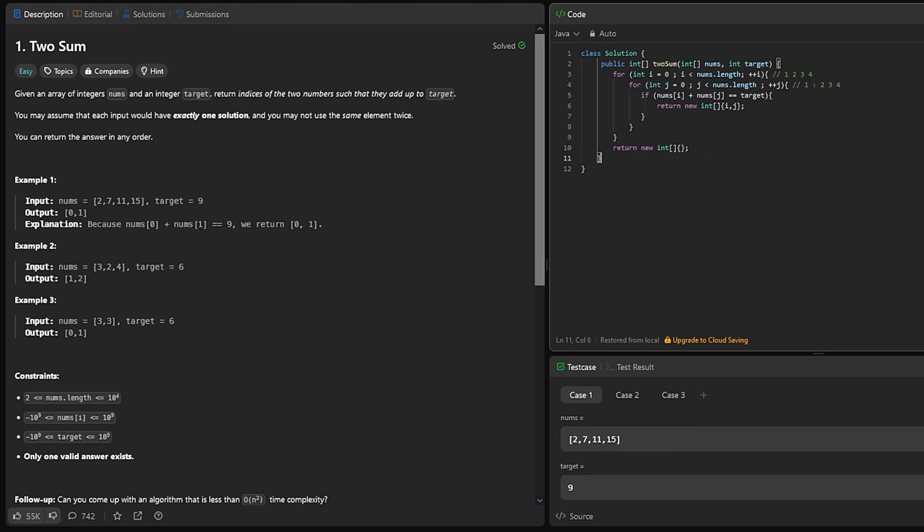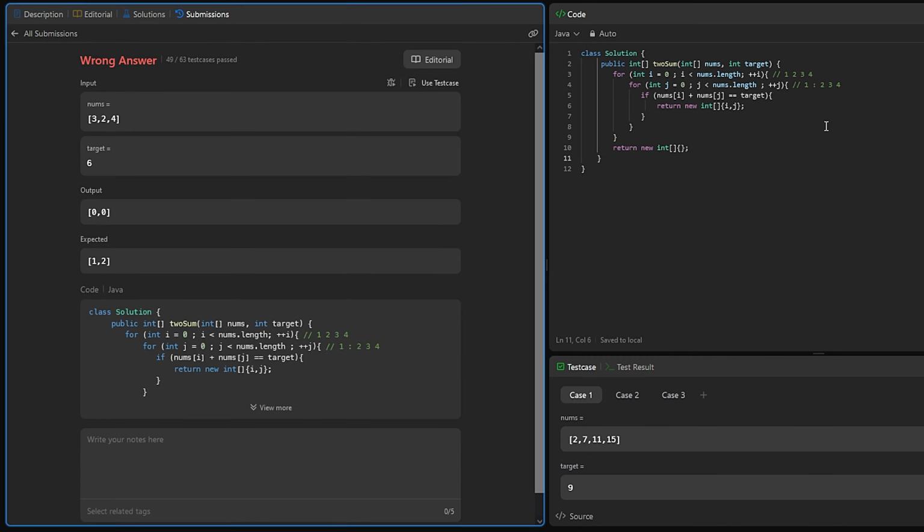Cool. Now we're in LeetCode. This should run. Let's do it. This should give us a solution. And wrong answer, where 0 expected 1, 1. Why is this? Oh wait, yep, my mistake. I see it. And I actually do this every single time. Yep, this was i plus 1.